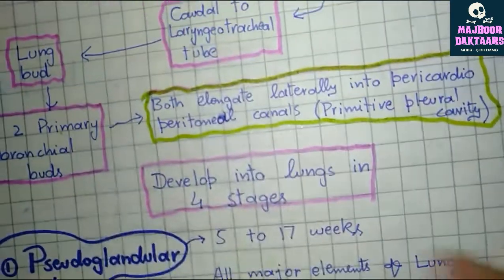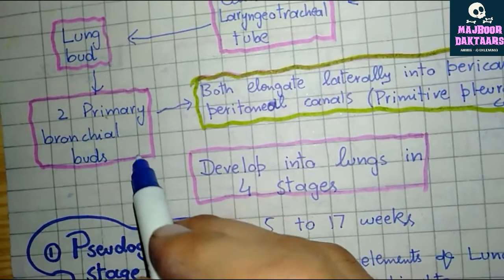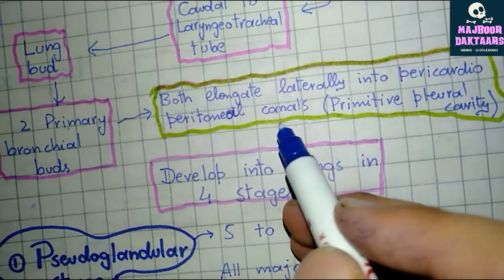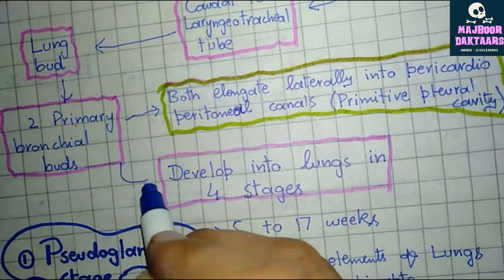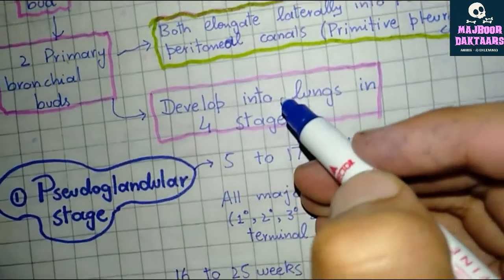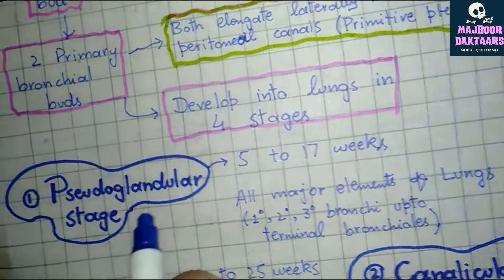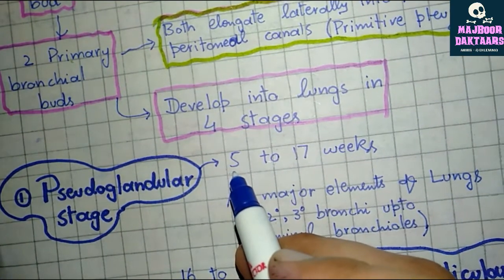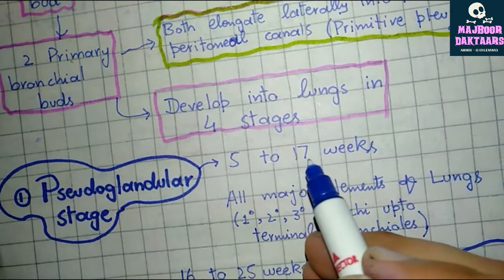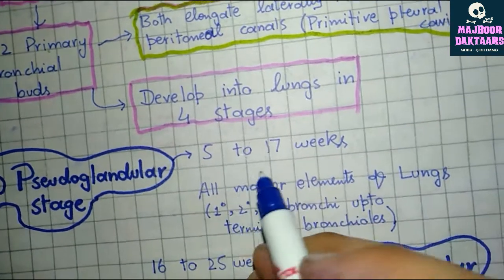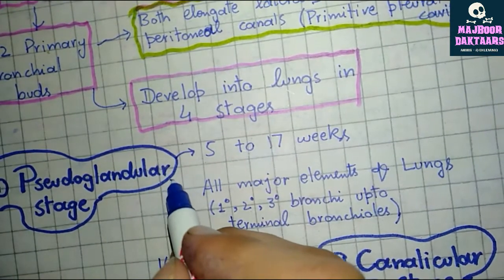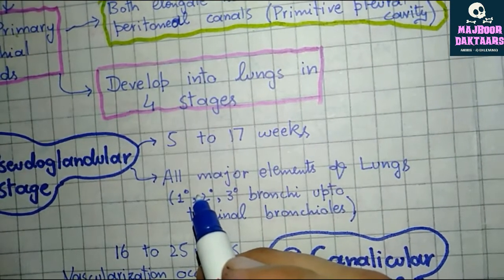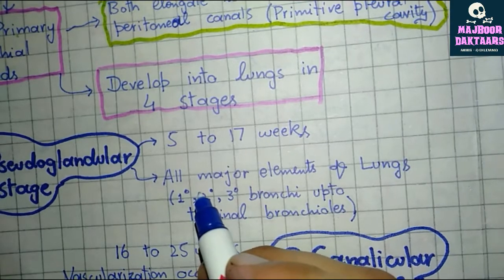So, moving back to our notes, the two primary bronchial buds elongate into the pericardio-peritoneal canal, and they develop into lungs in 4 stages. Now, the first stage is the pseudoglandular stage. It extends from the 5th to the 7th week. In this stage, the lungs have the structure of a primitive exocrine gland.